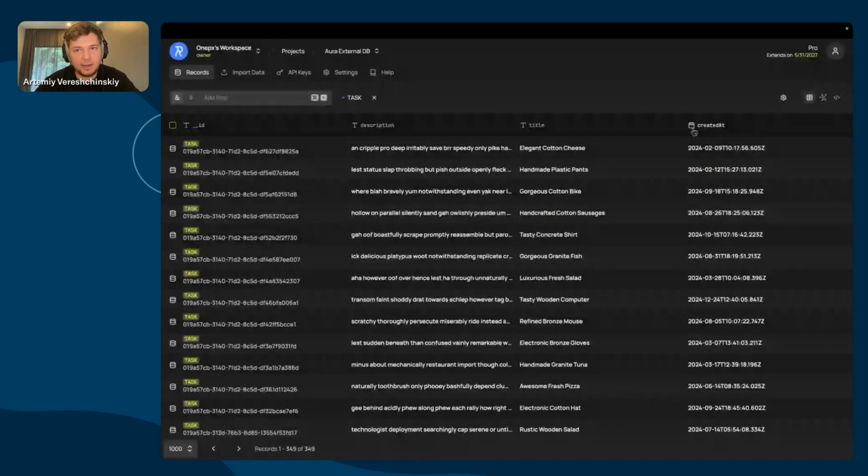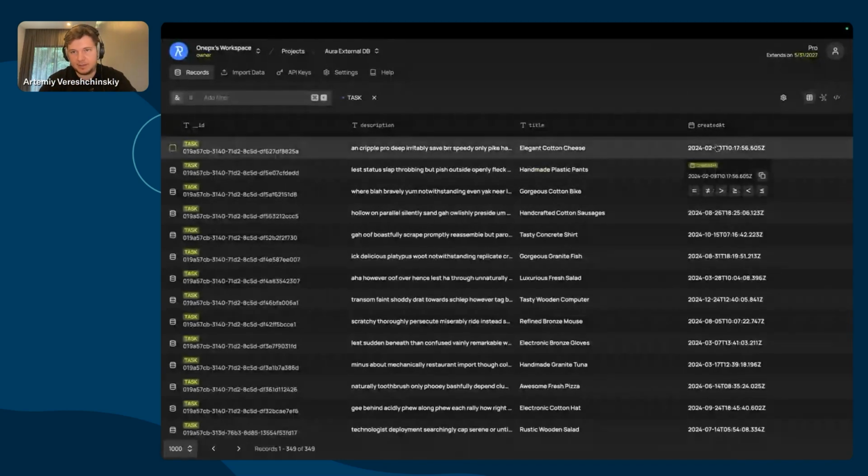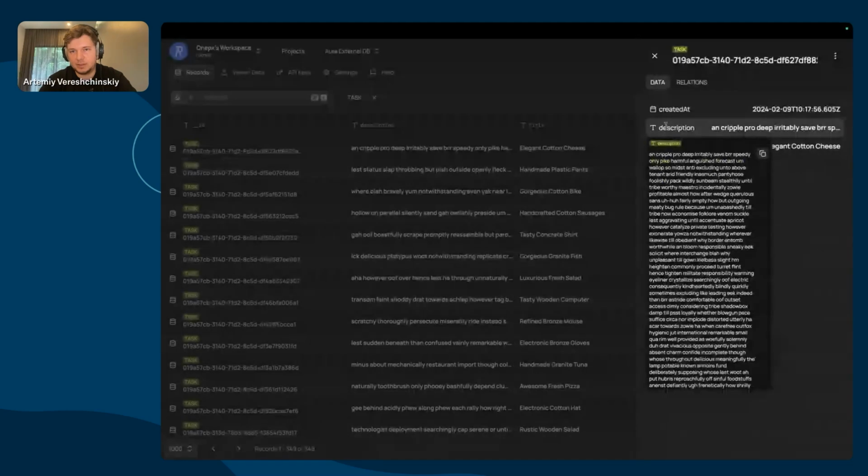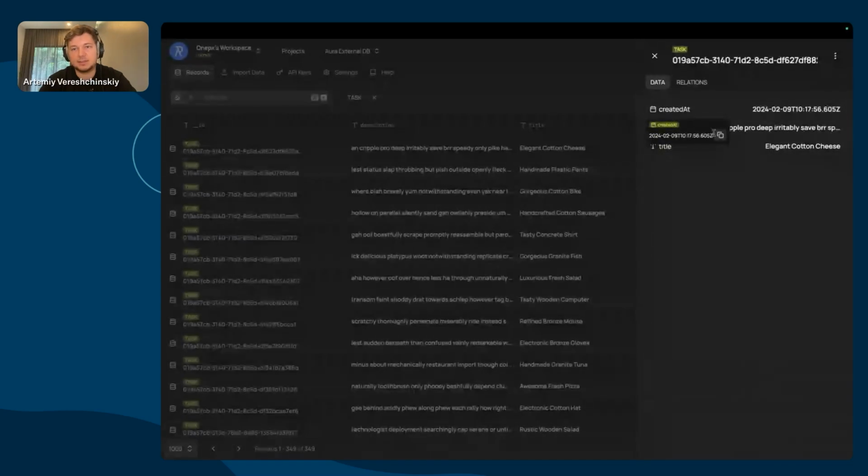For created at, we have a datetime type created natively in RushDB. So if you feed something in ISO 8601 datetime, you'll see the type of this data shown like this. So this is created at, this is a datetime.